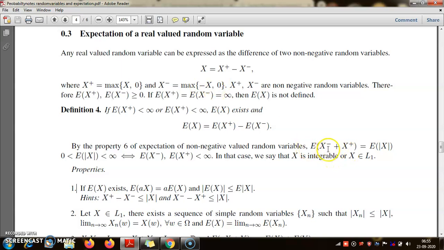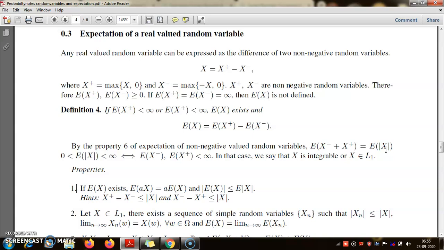So x plus and x minus, when you add them, give you a non-negative random variable. And what is this sum? This sum happens to be the absolute value, mod x. I am sure you all know what mod x is. For any number, think of a number first, always, when you think about a concept. What is the mod of a number?